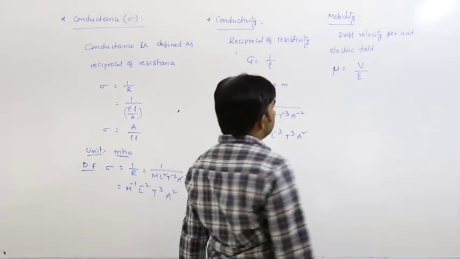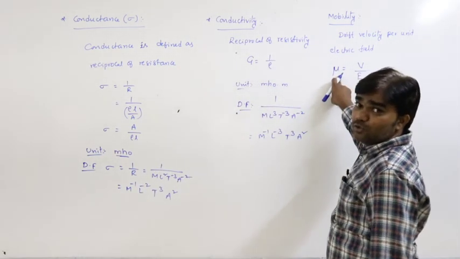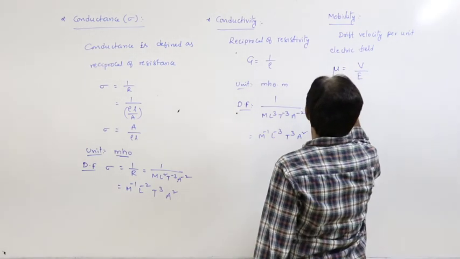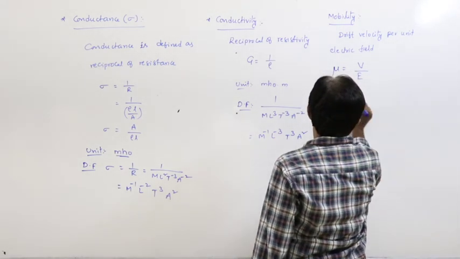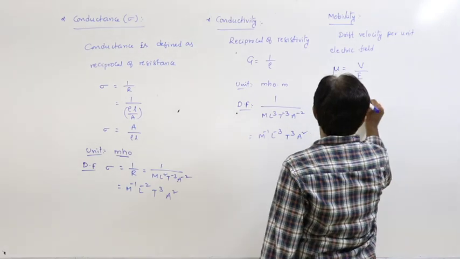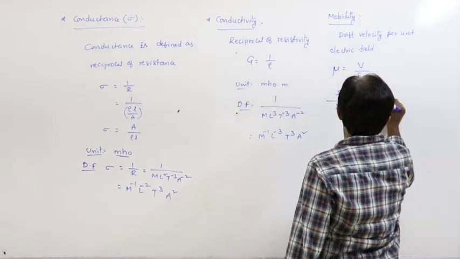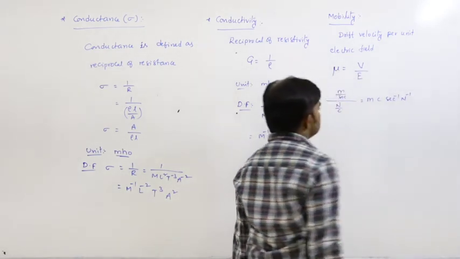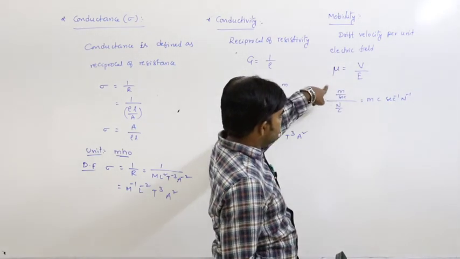Now, what is the unit? The velocity unit is meter per second, divided by the electric field unit, Newton per coulomb. So it becomes meter coulomb second inverse Newton inverse, with coulomb coming to the numerator.